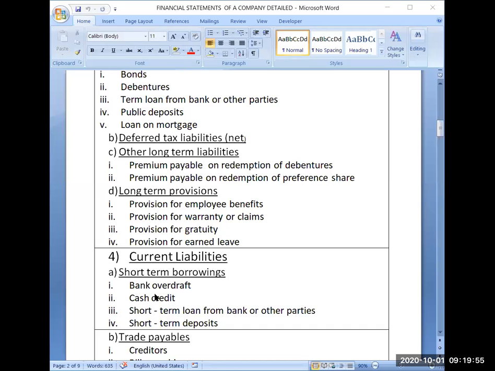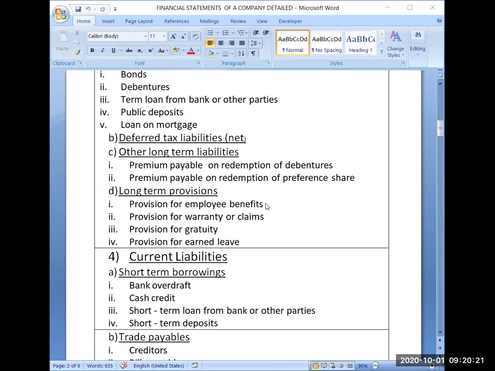Now next part is other long-term liabilities. Now these are familiar terms again. Premium payable on redemption of debentures. If you remember the topic we have done, issue of debentures considering the terms of redemption.